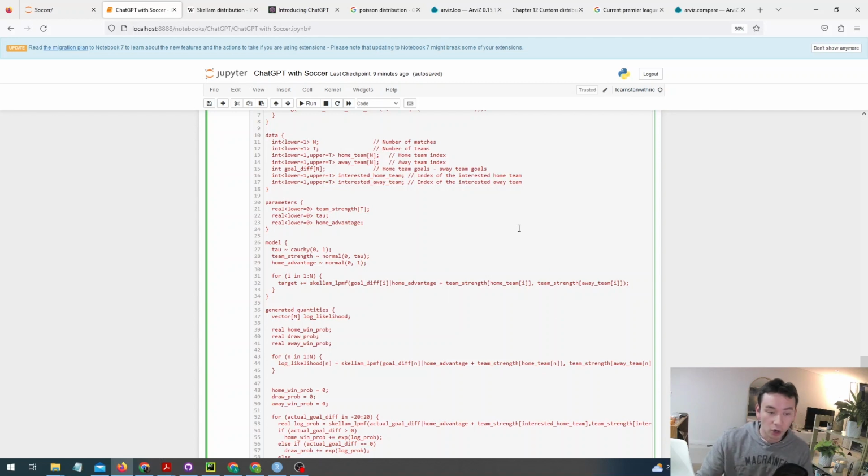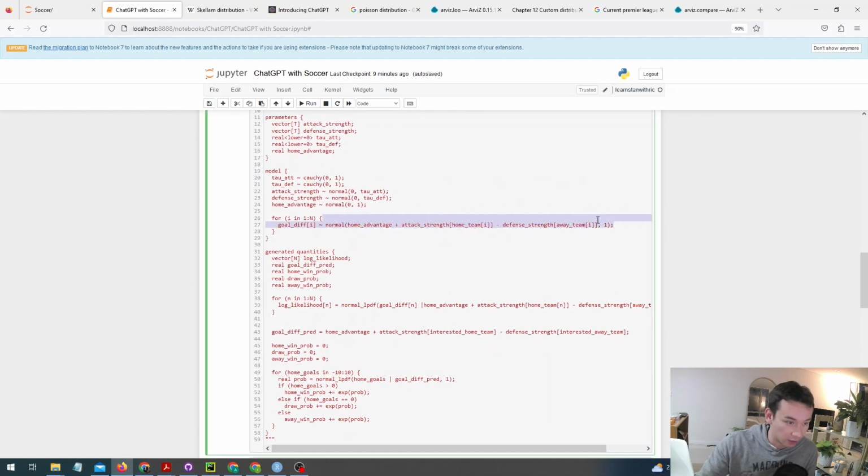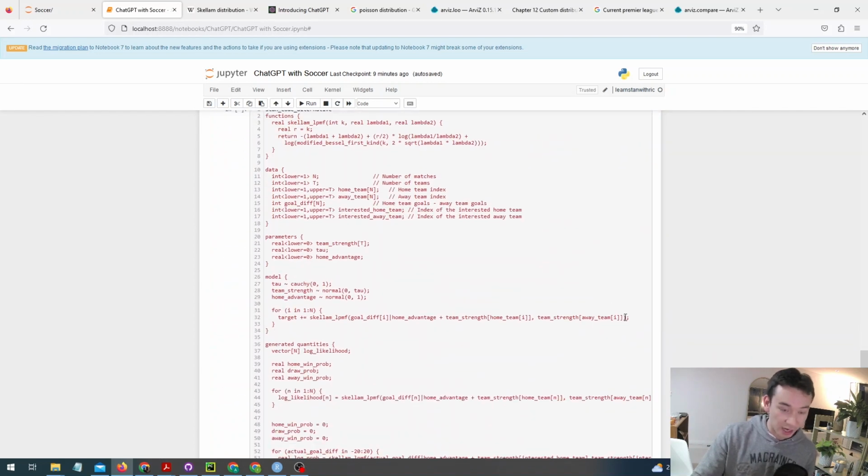And the other thing you notice about a Skellam distribution is that it doesn't actually take in anything to do with the variance. Because it's constructed out of a difference between Poisson distributions, you don't need that kind of variance parameter. And so there's no analog to this one here, which is ChatGPT's attempt at modeling the variance. There's no analog to that, so we don't need to have that in there, and so there's no parameter. So again, that cuts down the number of parameters we need to estimate.